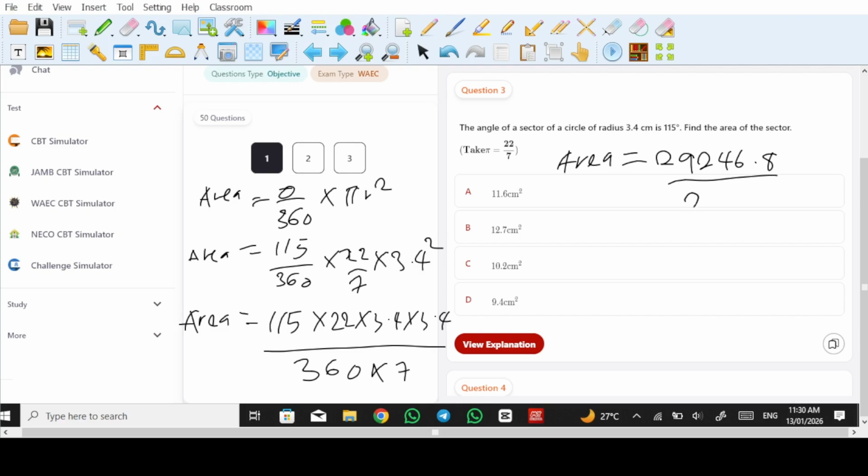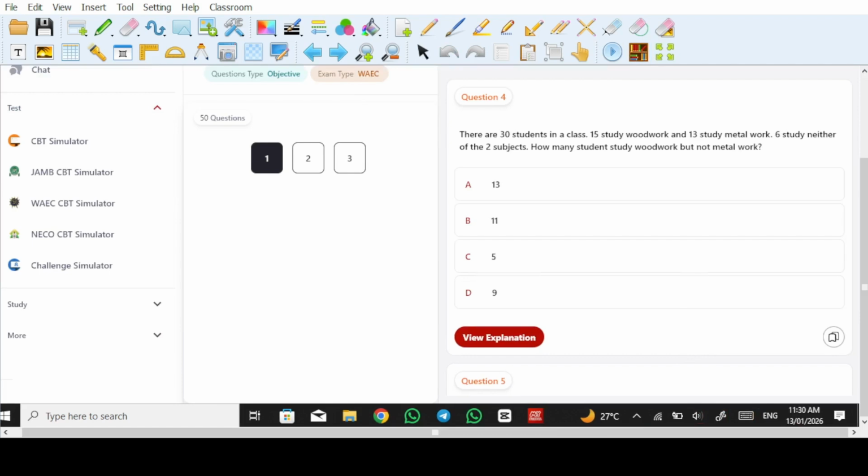That will give us 2520. Okay, so we're now going to divide the numerator by the denominator. So 11.6059. The answer we have, we just have to give to one decimal place, so 11.6 is our answer.